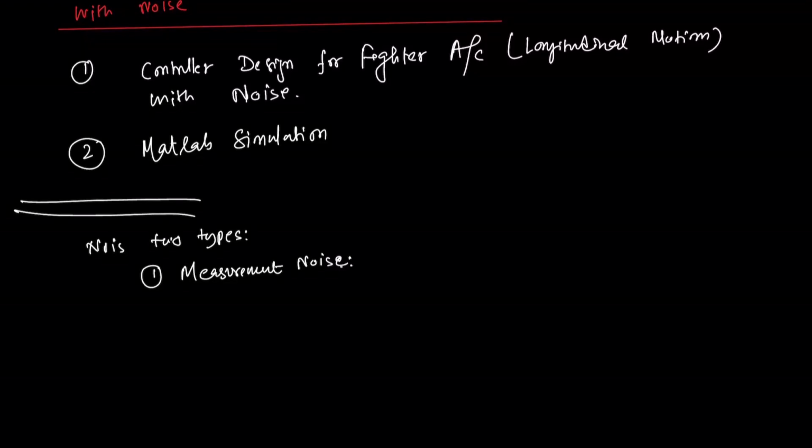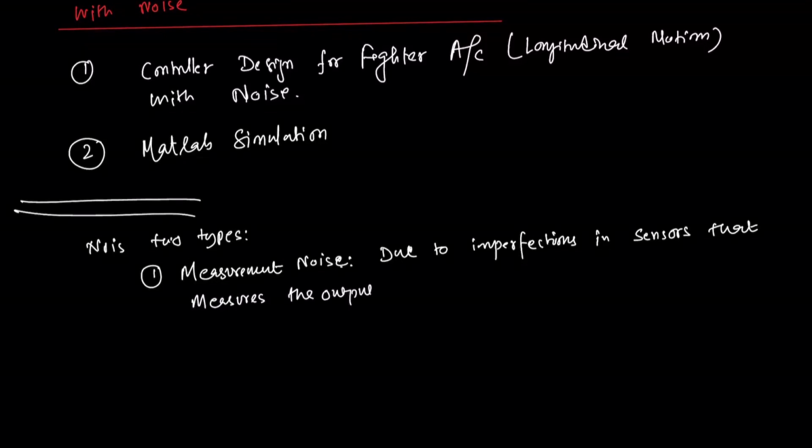This is due to imperfections in the sensors that measure the output variables. So this measurement noise is basically in the feedback loop.